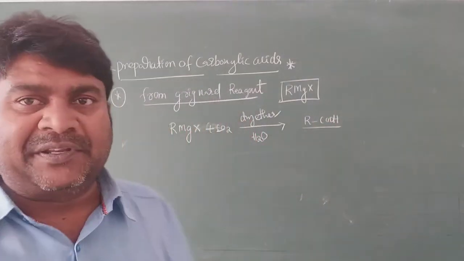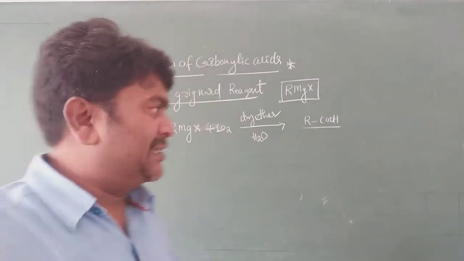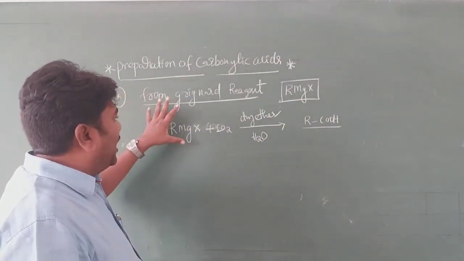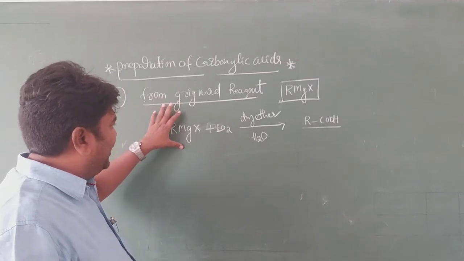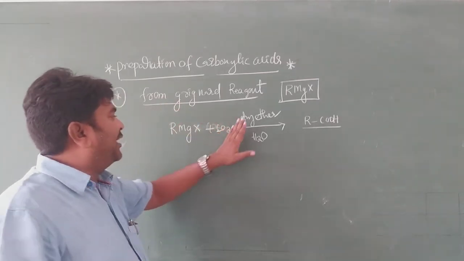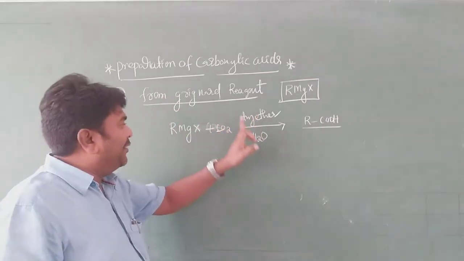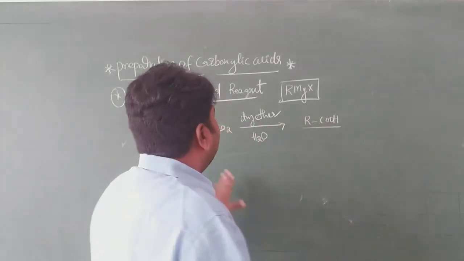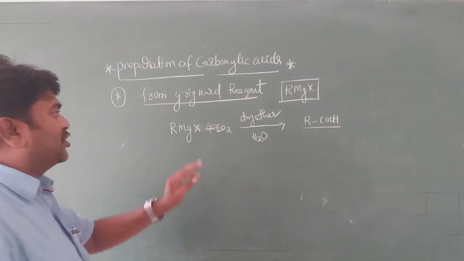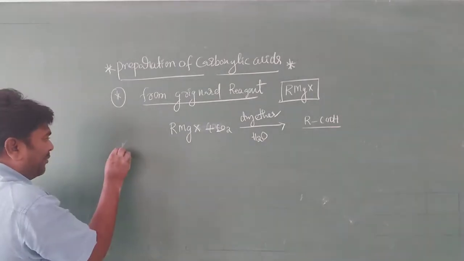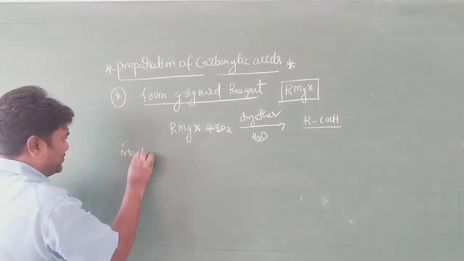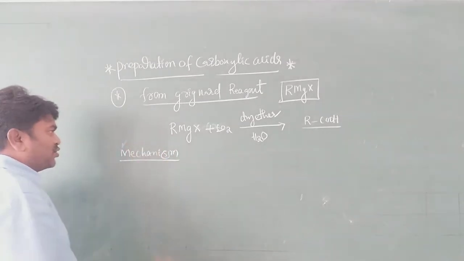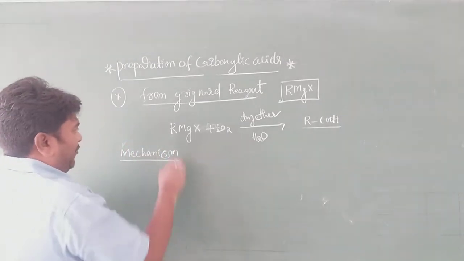This is for the preparation of carboxylic acid. It is very simple. RMgX reacts with CO2 in presence of dry ether, and further on hydrolysis forms a carboxylic acid. What is the mechanism, my dear students? Mechanism.